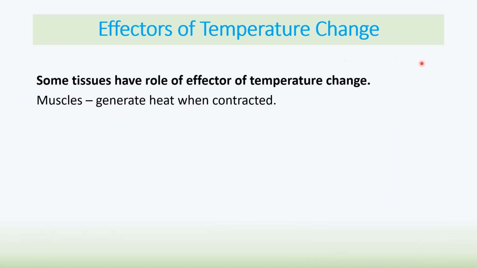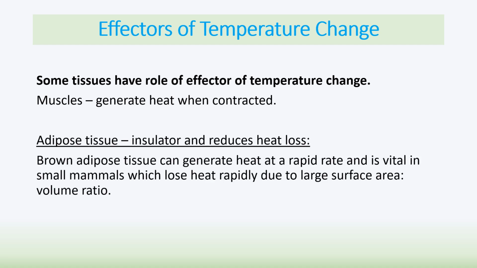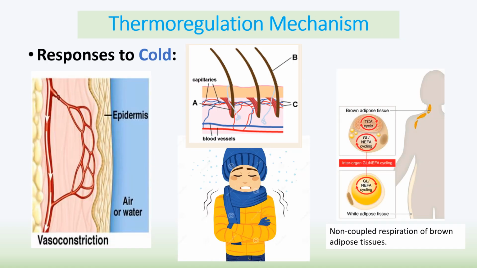So what happens then is it affects effectors. And as I said, muscle cells are effectors. They'll generate heat. They'll cause you to shiver. And adipose tissue, which is fat tissue, is an insulator, and this reduces heat loss as a result. Brown adipose tissue, though, has mitochondria in it, and they can generate heat at a rapid rate. So you can basically keep yourself warmed up. Small mammals need this particularly because they lose heat rapidly due to a large surface area to volume ratio.